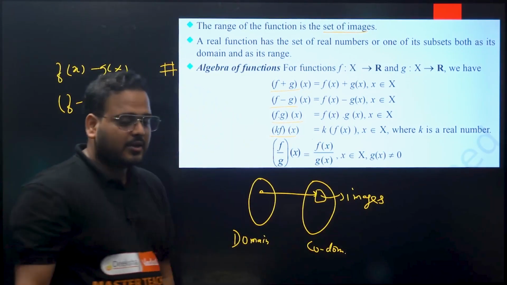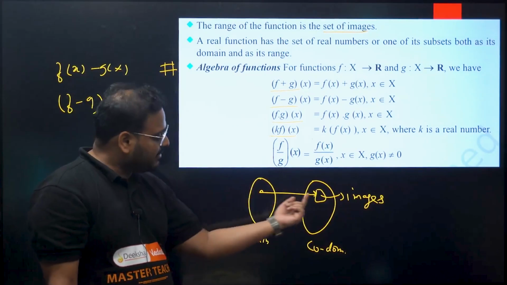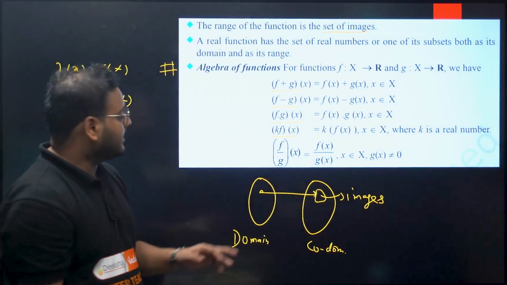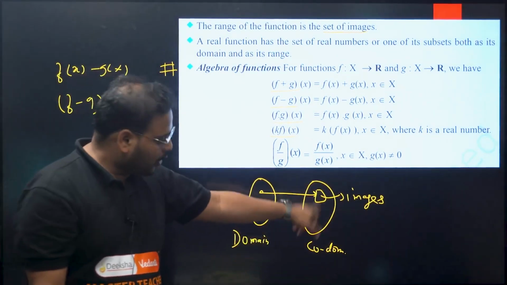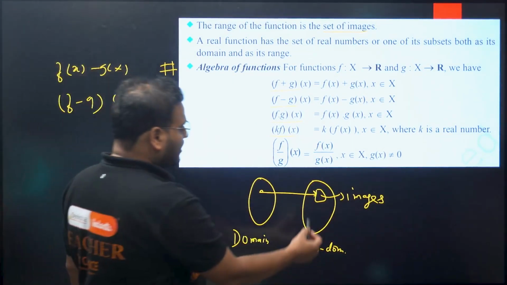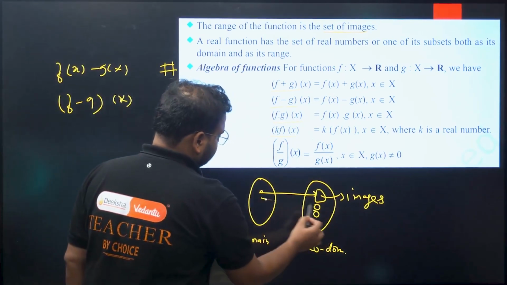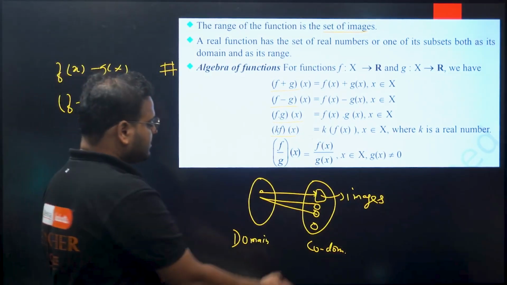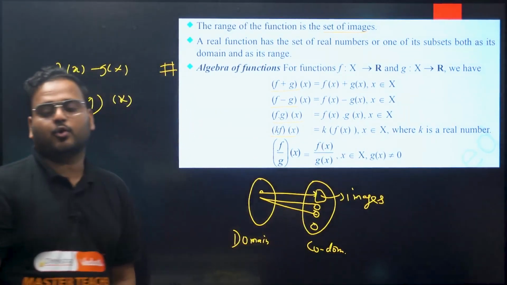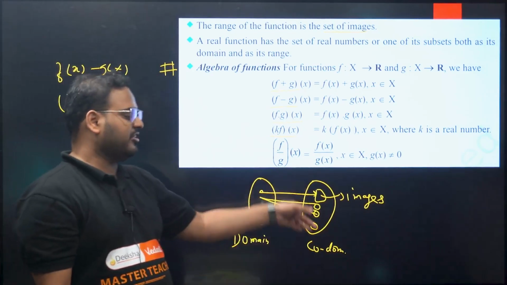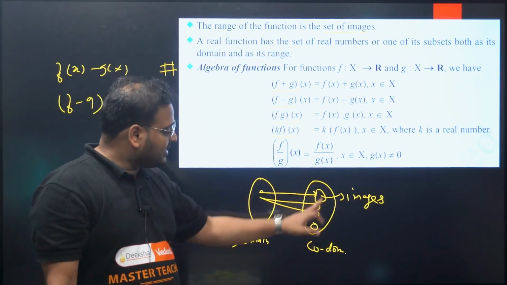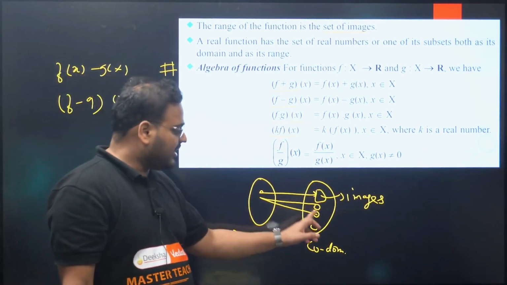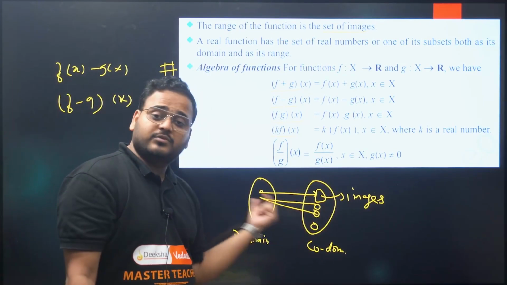Okay, so for every element in the domain set, you will have some element in the codomain set. If you put that in the relation, you'll have something coming out, some output will be there. That mapping, that output will be called as image. If you take all the images, for example, I can have these many images, okay, and I still have one left. There's no mapping for that. So you can see that in the codomain I have 4 elements, but in the range I have only 3 elements, because the images are only available for 3 elements present in the codomain. Got it? So only 3 are the image of something from the domain.